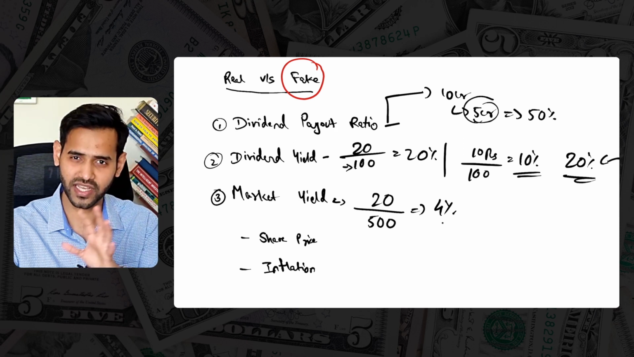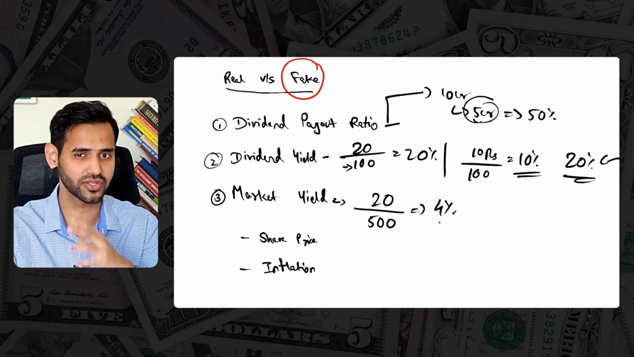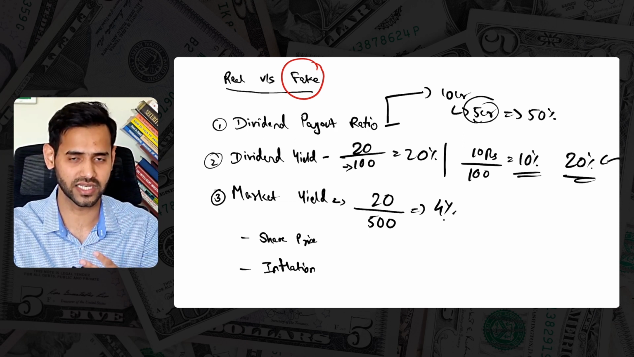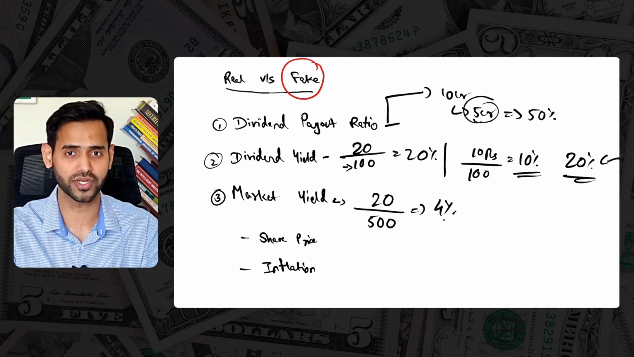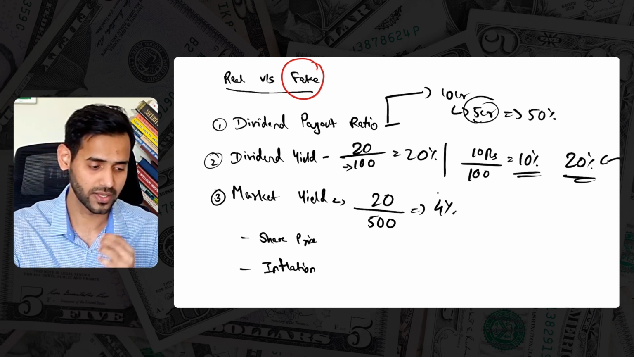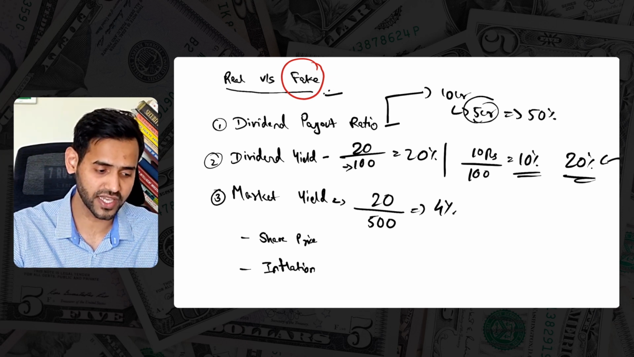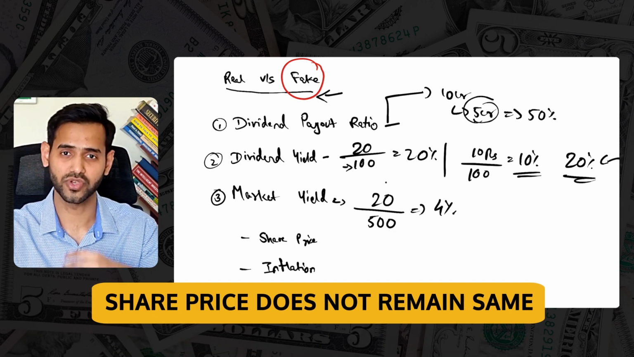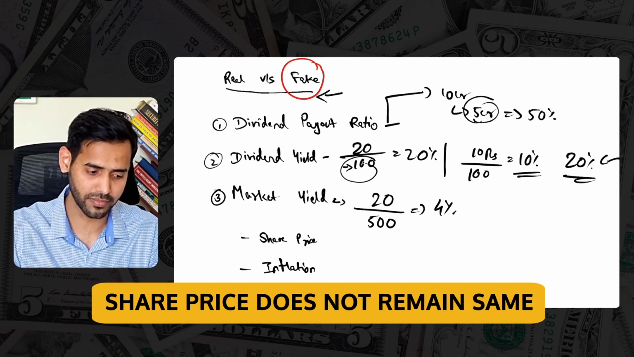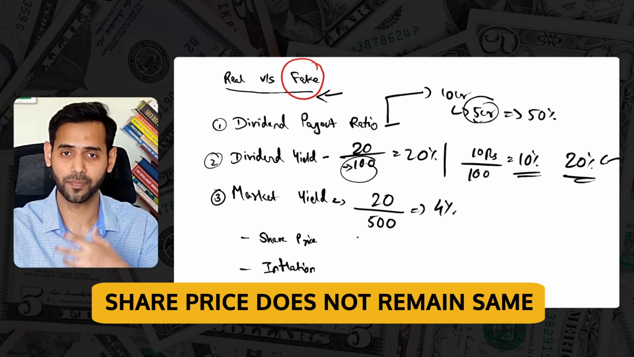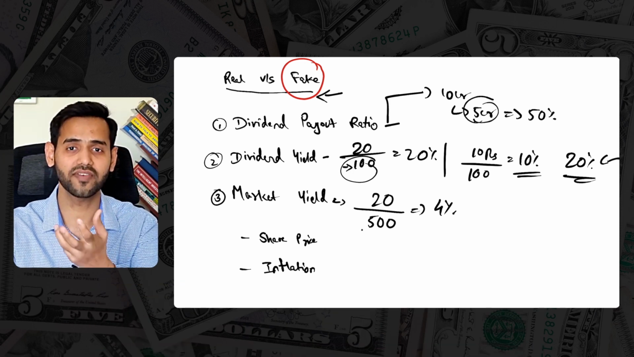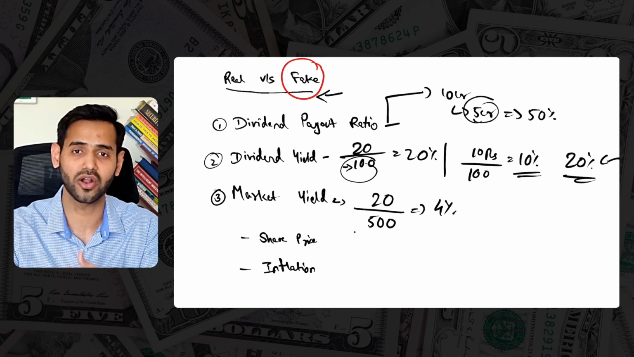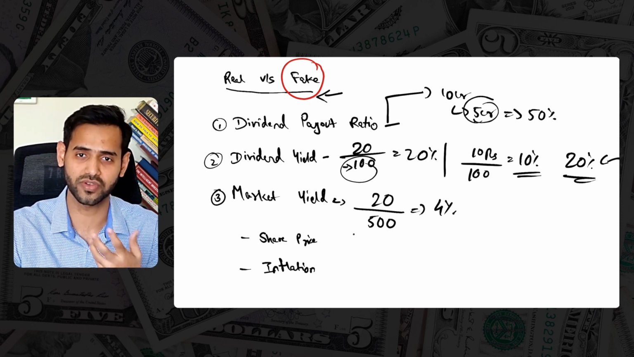So I hope it gives clarity behind these three terminologies. If not, you can just rewind a little bit and try to understand them, because these are very important to know as an investor. Now, why do I call this a fake return and not a real return? The share price of any company does not remain the same. If you invested 100 rupees back then, but the share price has declined, the return you got in terms of dividend will nullify, and you will not have any real return on your investment.